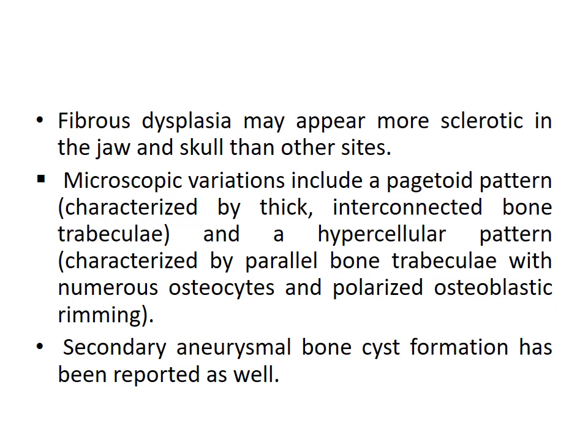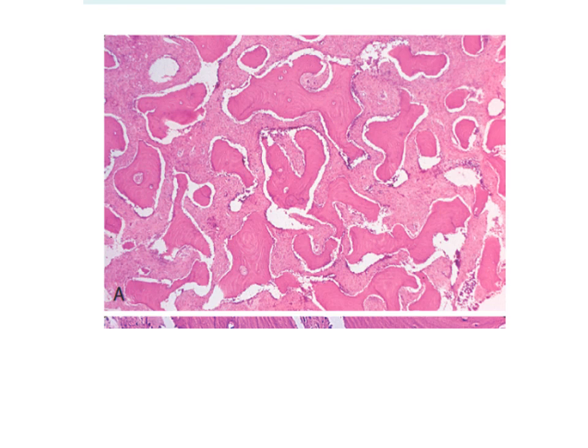Microscopic variations include a pagetoid pattern, which is characterized by thick interconnected bone trabeculae, and a hypercellular pattern characterized by parallel bone trabeculae with numerous osteocytes and polarized osteoblastic rimming. Secondary aneurysmal bone cyst formation has been reported as well. Here we can see the microscopic photo for fibrous dysplasia.